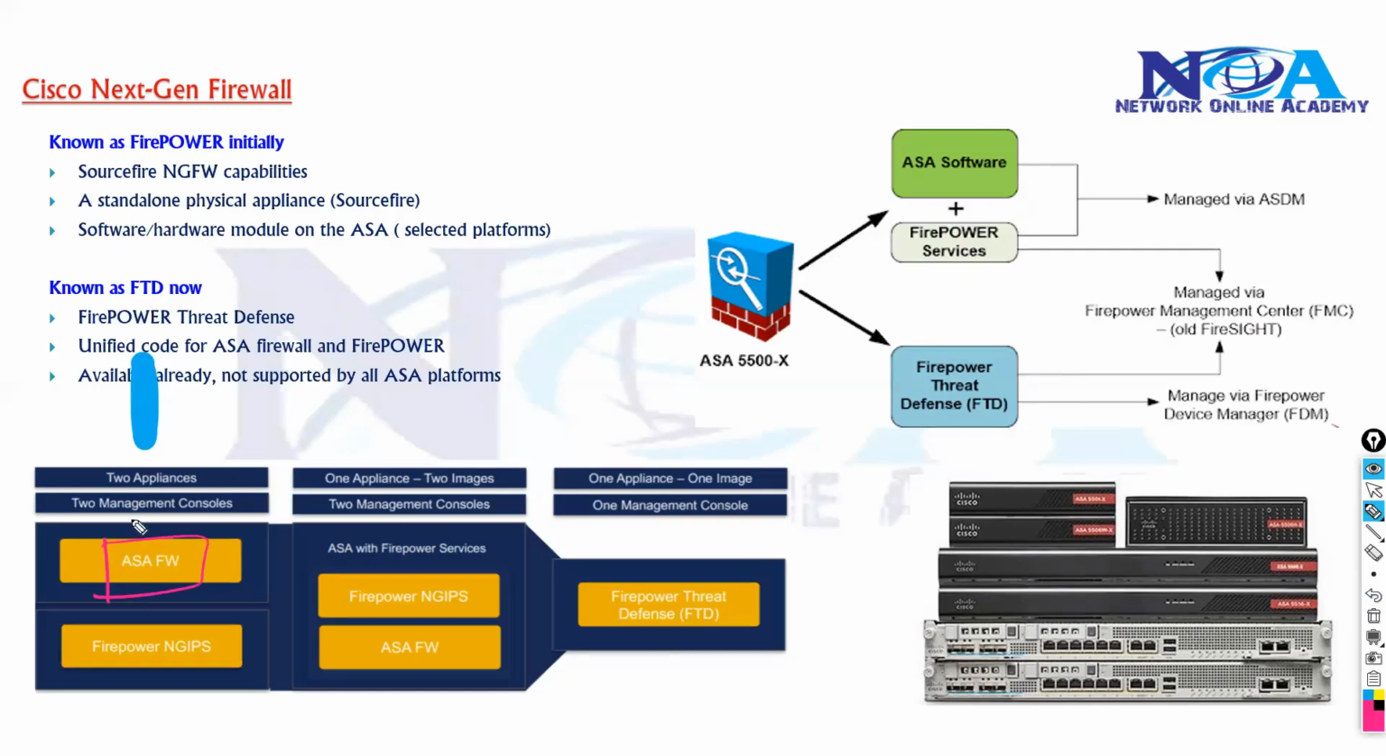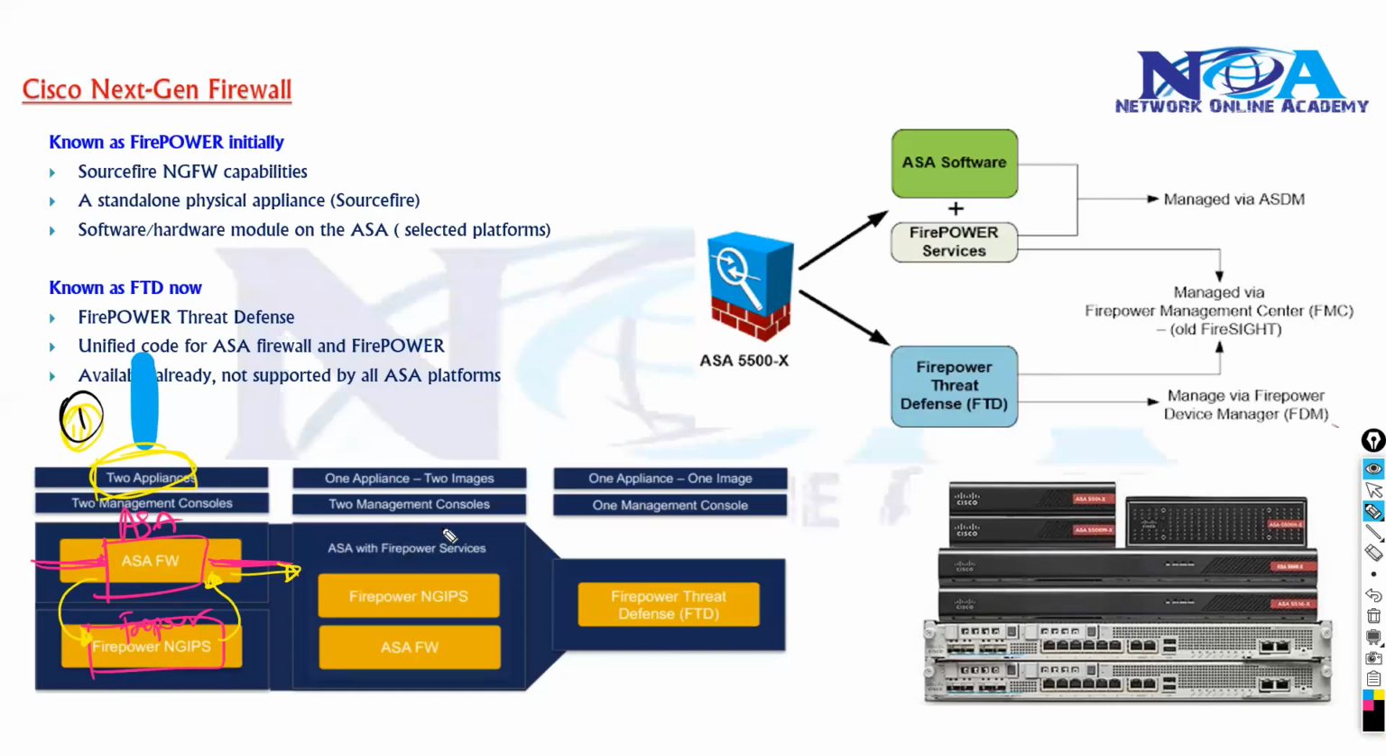You can have a dedicated ASA, a physical hardware, and then a dedicated FirePower which supports next generation IPS. This ASA will be responsible for all your standard firewall features, and then your traffic may get redirected to the FirePower for FirePower services for verification and then sent back. So you can have two appliances, that is one of the options.